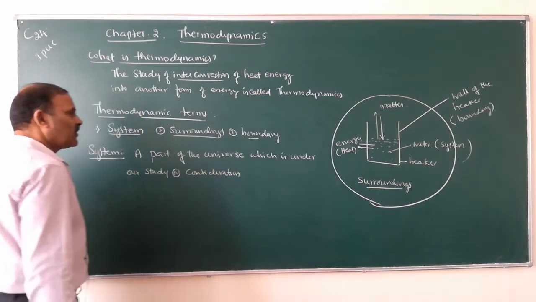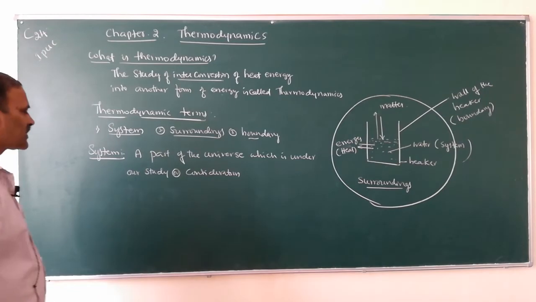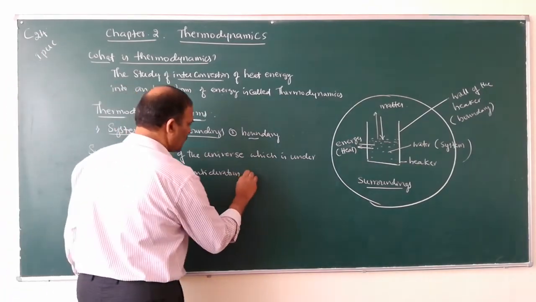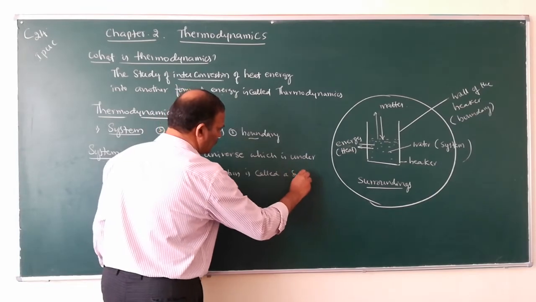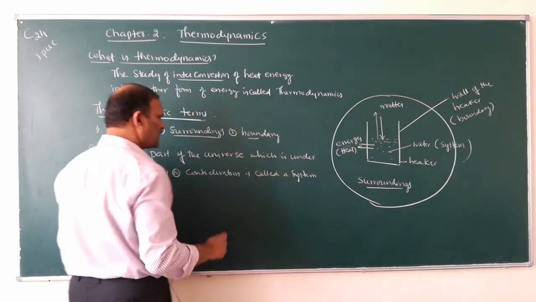A part of the universe which is under our study or consideration is called a system.